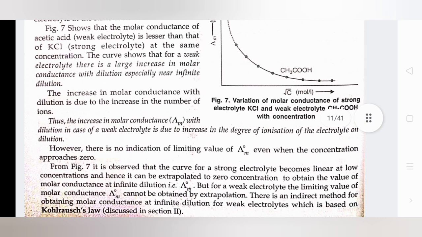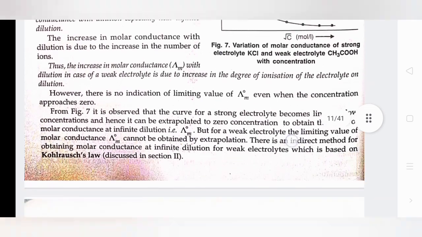The increase in molar conductance with dilution is due to the increase in the number of ions. Thus, the increase in molar conductance with dilution in case of weak electrolytes is due to increase in the degree of ionization of the electrolyte on dilution. However, there is no indication of a limiting value of Λm naught even when the concentration approaches 0.